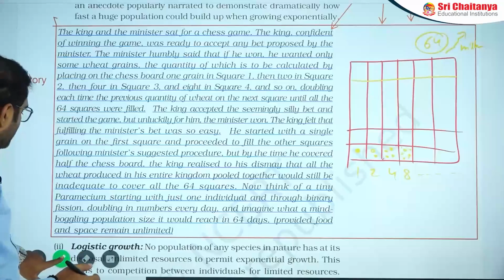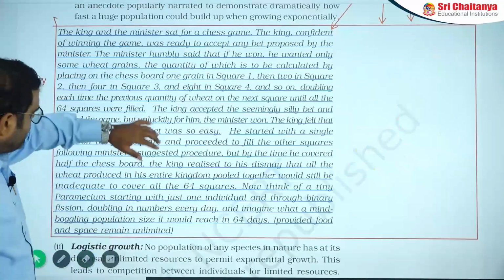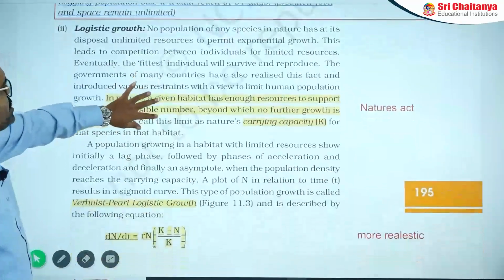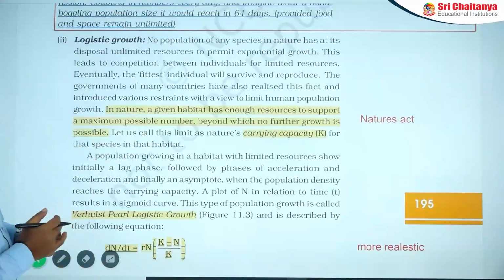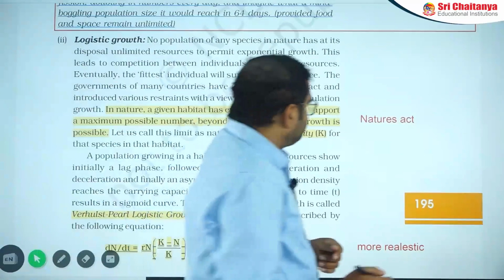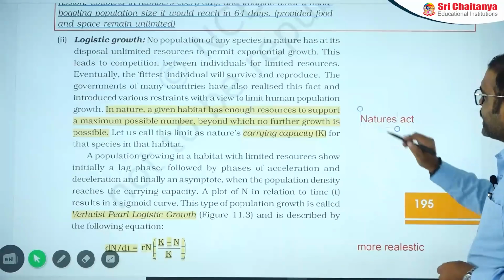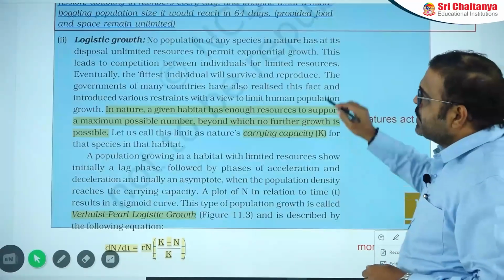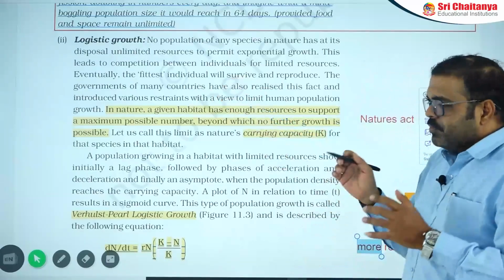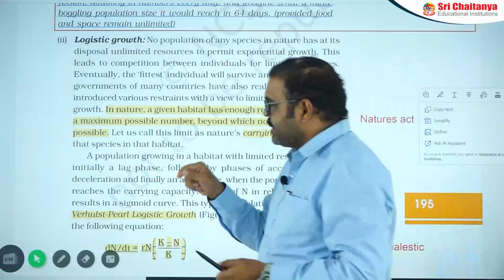Okay, then after this, next point, let us go for the next point. Here it is the logistic growth curve. The logistic growth curve explains the importance of nature's act. What is nature's act regarding this? Nature's act explains that every organism, whenever it is surviving in an environment, is definitely influenced by the surrounding factors.